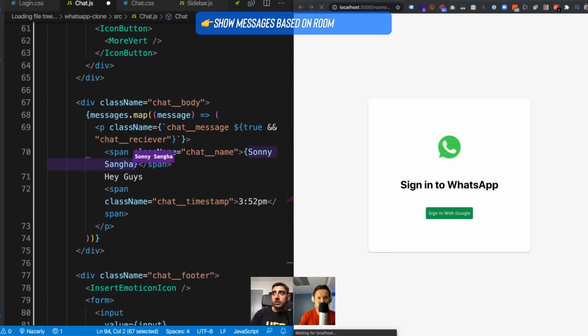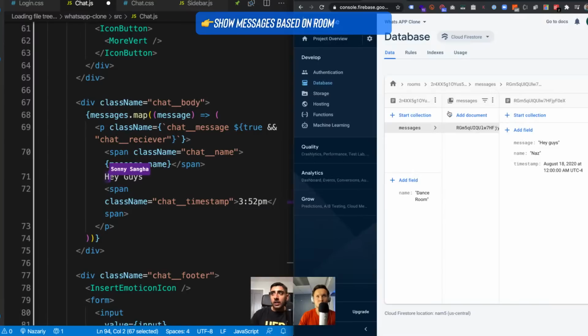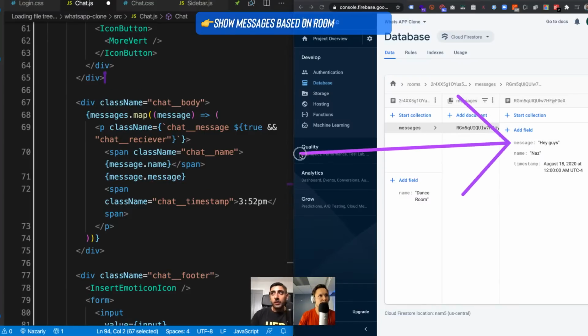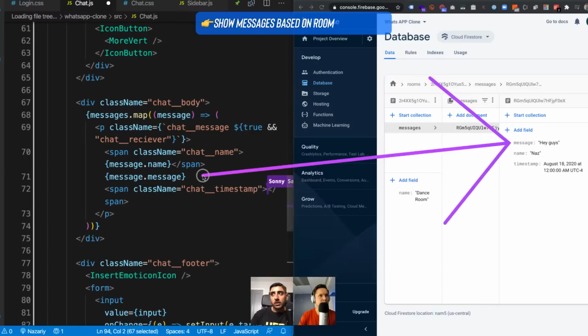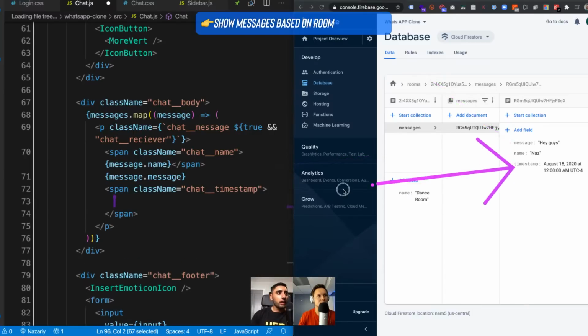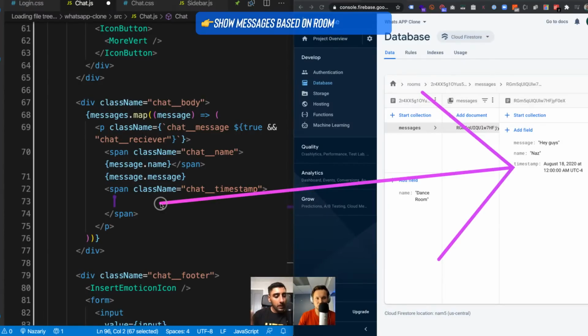It would say message.name because that would be the person's name. Instead of hey guys, it's going to be message.message. And then for the timestamp, there's a magic piece of code. Just use this format because it is a very simple way of handling timestamps in Firebase. It will make your life a little easier, guys.